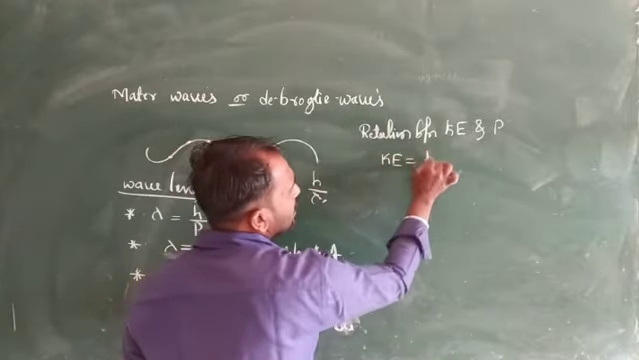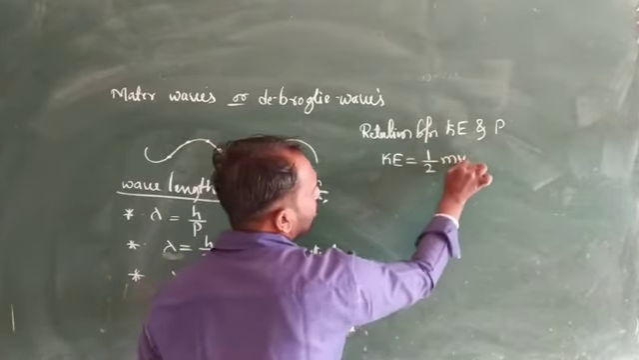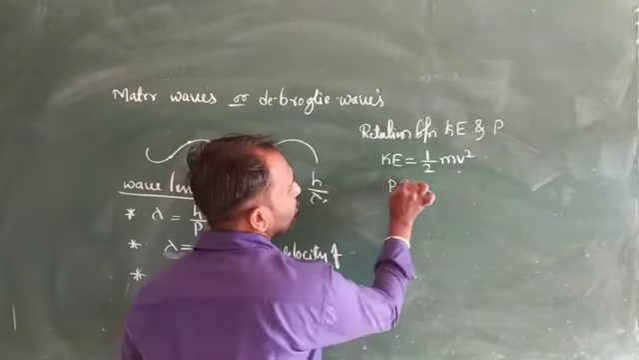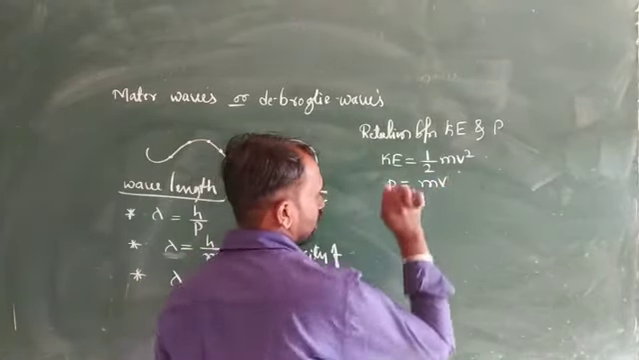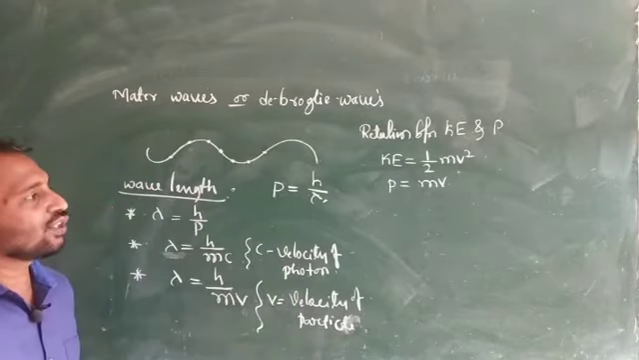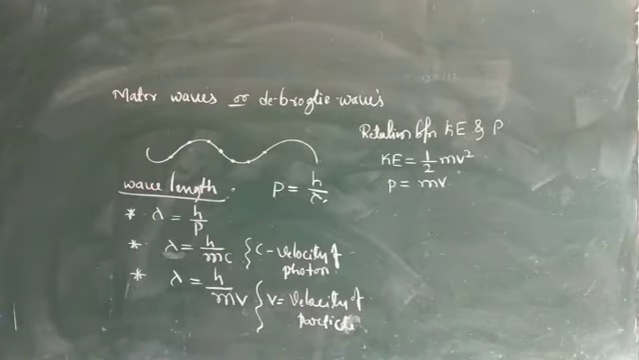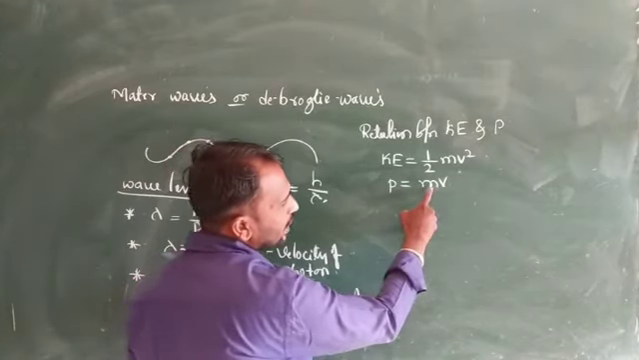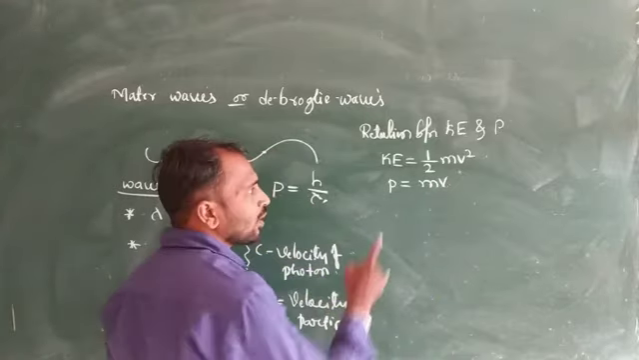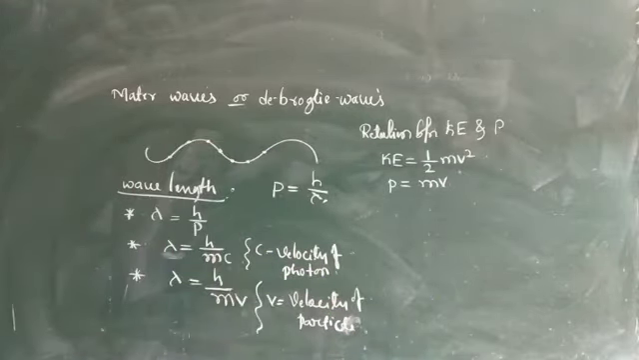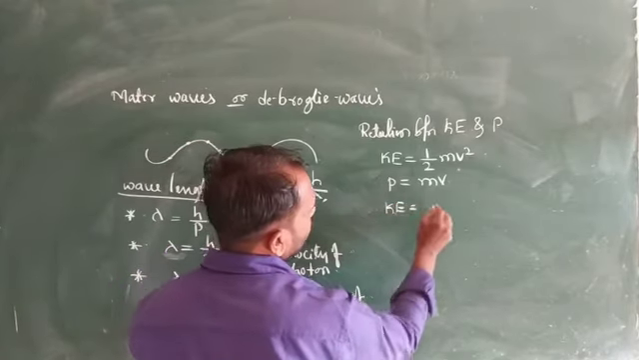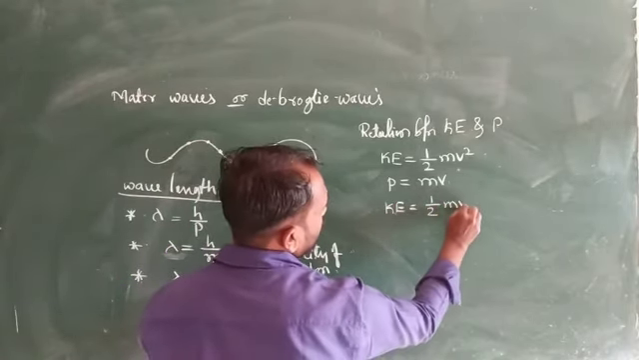Kinetic energy is equal to half mv square, and momentum here we consider as mv. Momentum is mv and kinetic energy is half mv square. So momentum p is equal to m into v. Kinetic energy is half m v square.